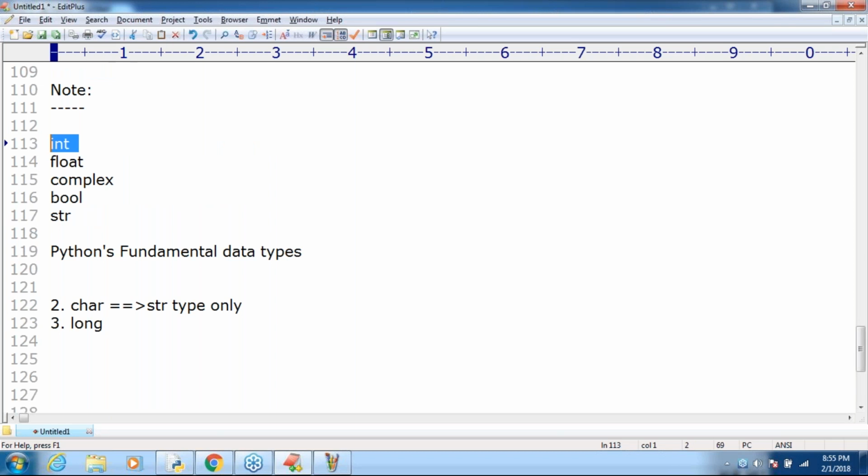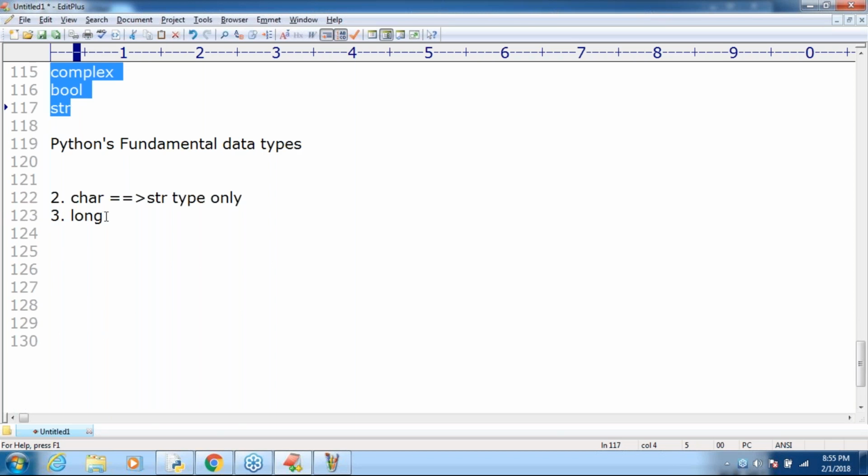So these 5 data types are by default considered fundamental data types. Next, a char data type is not there. Even if you take a character within single quotes, it is treated as the str type only, but not char. The long data type is available in Python 2, but not in Python 3. Bigger long values can also be represented by using the int type only. That's all. Clear? Are you able to understand?